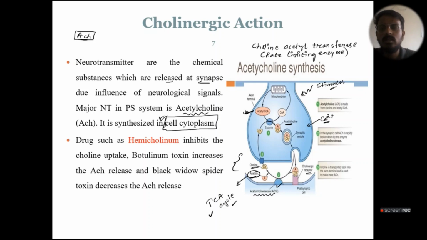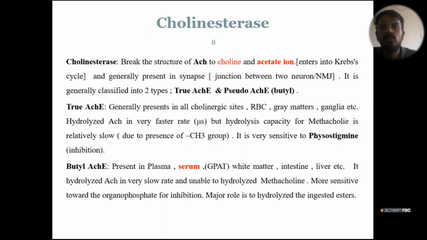Next, what are the drugs that affect this acetylcholine synthesis? One important drug is hemicholinium. Hemicholinium basically blocks the reuptake of choline into the presynaptic neuron. Then we have two toxins, one is botulinum toxin, another one is black widow spider toxin. The botulinum toxin basically acts by decreasing the acetylcholine release. The black widow toxin increases the acetylcholine release. Clear?